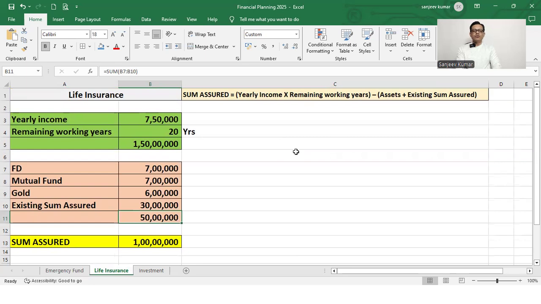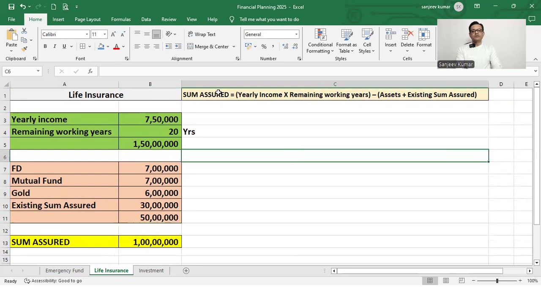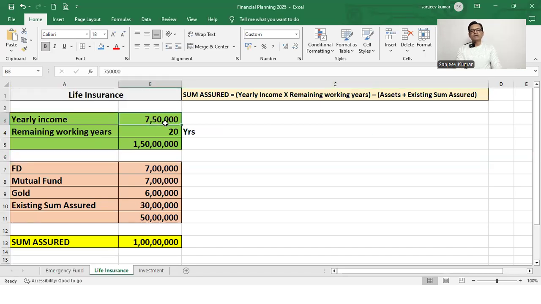On how much sum assured we should have, this is the formula: sum assured equals our yearly income multiplied by remaining working years, minus assets plus existing sum assured. Here is one example. If your yearly income is 7 lakhs 50,000, and at present your age is 40 years, it means 20 years are remaining working years. So multiply 7 lakhs 50,000 into 20. That is 1 crore 50 lakhs, 1.5 crore.